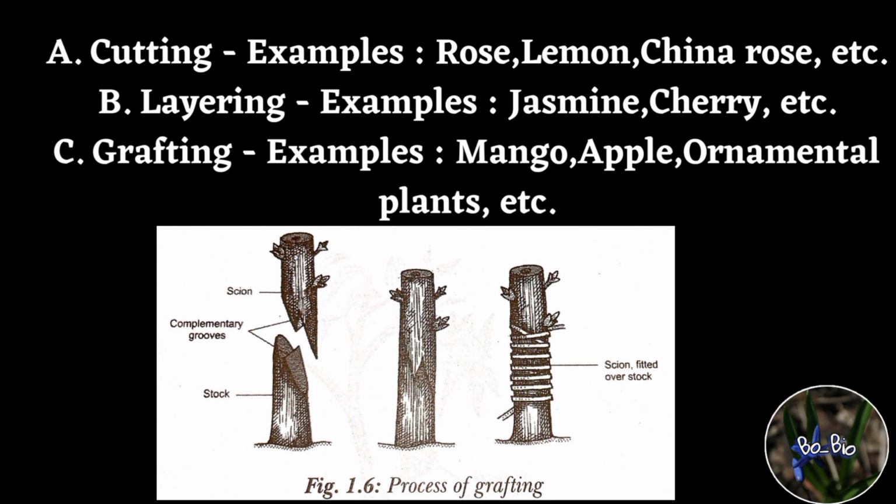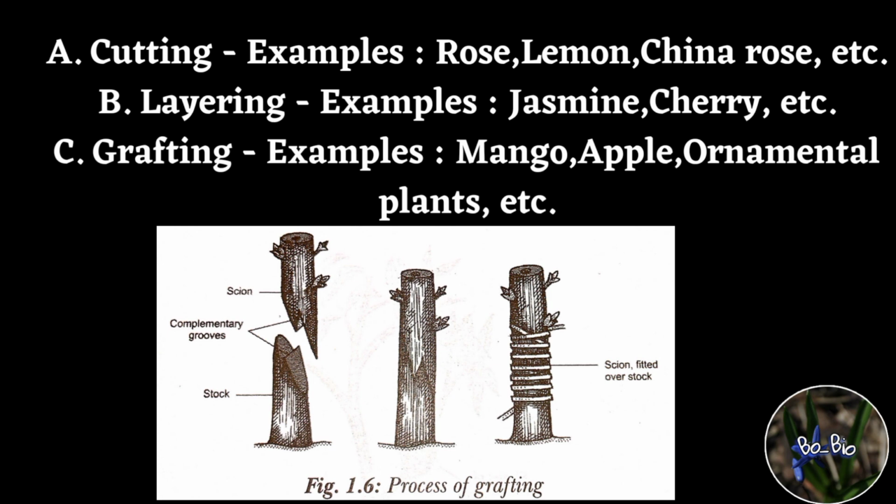Now coming to grafting, it is the technique of joining parts of two different plants to form a composite plant. It can be done efficiently in those plants which are closely related and have vascular cambium. One plant which has a stronger root system is selected as the stock. The branch of the other plant is selected as the scion. Scion is usually selected from plants which have desired or superior characters. The shoot of the stock is cut 20 to 30 centimeter above the ground. The leaves and buds are removed from this part.